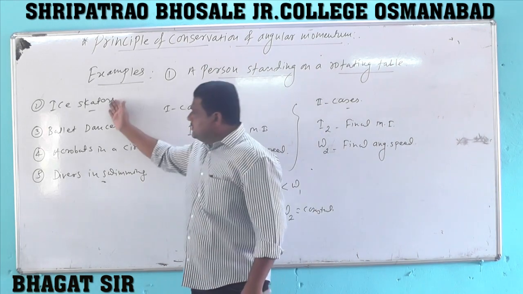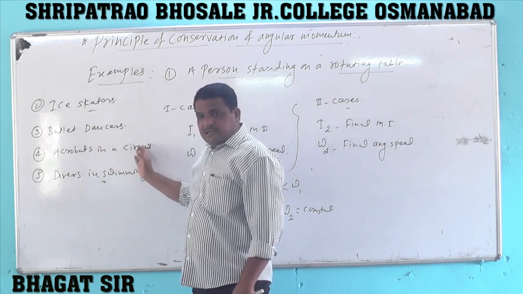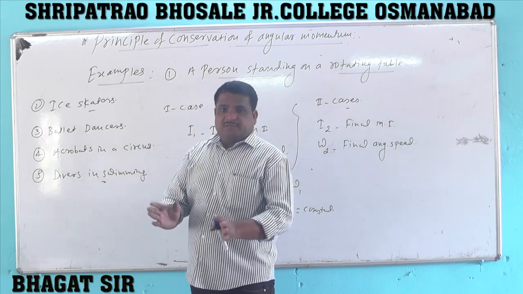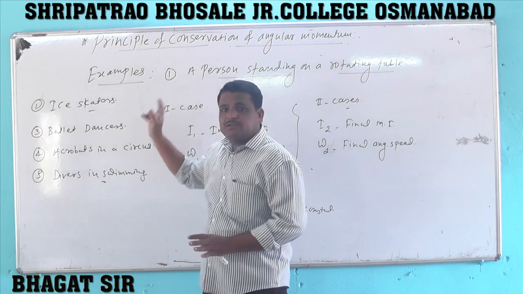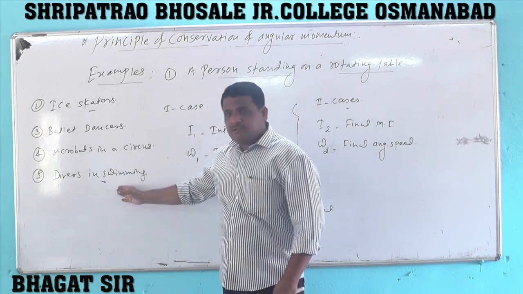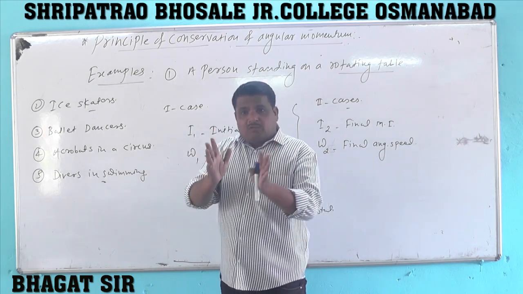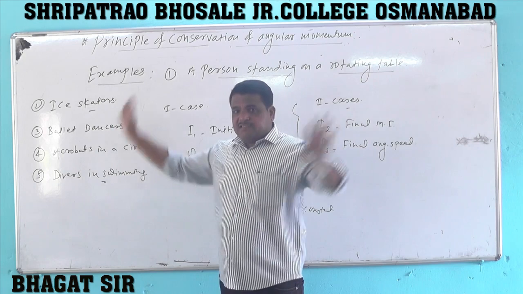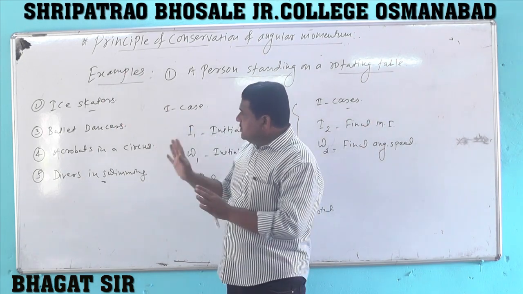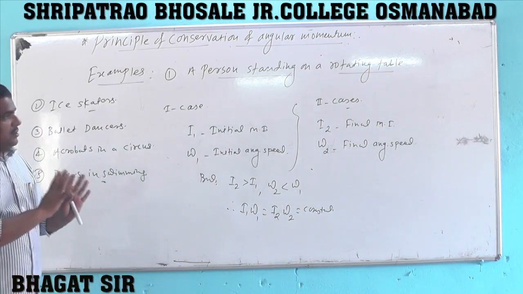Similarly, ice skaters, ballet dancers, acrobats in a circus, or divers in swimming also use the principle of conservation of angular momentum. Why do they use the principle of conservation of angular momentum? To change their angular speed. How do they change their angular speed? By changing their moment of inertia. And these are some important examples of the principle of conservation of angular momentum.